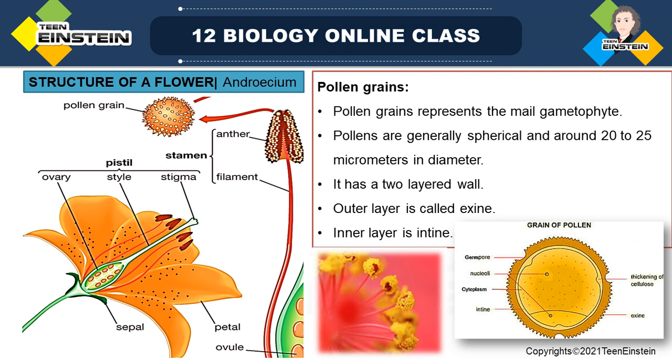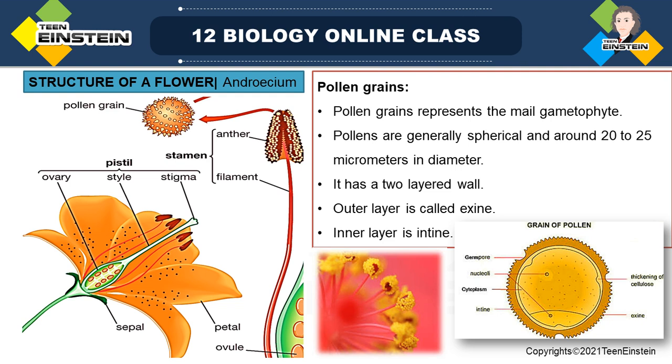Later these microsporangia will develop and form the pollen sac. And the structure of a microsporangium we have discussed. A microsporangium is almost round in shape, and the outer layer, the epidermis, is single layered. Next layer is the endothecium.